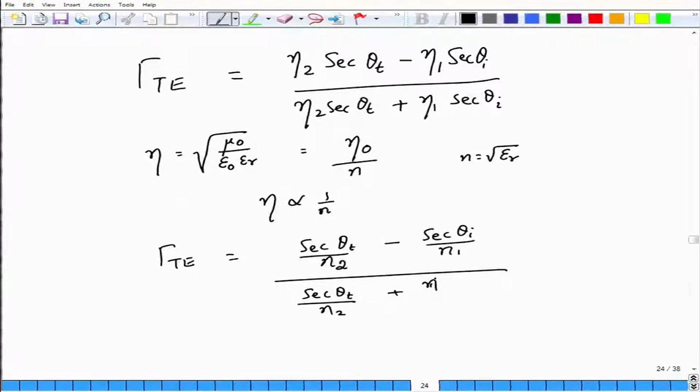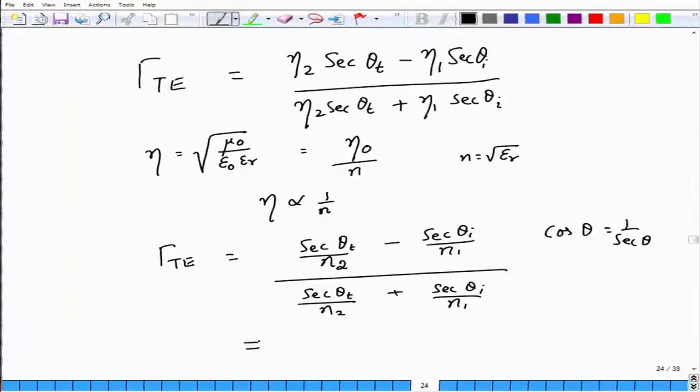Now, I can readjust the equations, and knowing that cos of theta is equal to 1 by secant of theta, I can write these expressions in terms of cosine of angles, whether it is the angle of incidence or the angle of transmission.